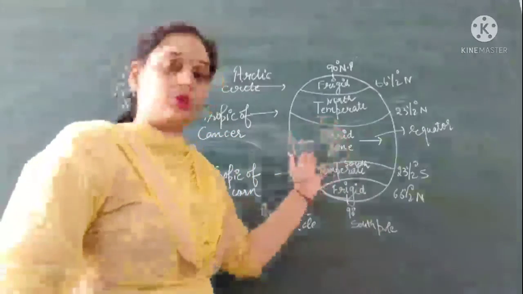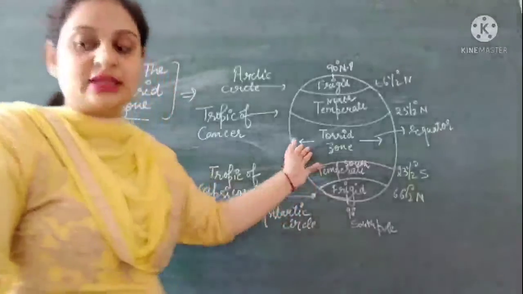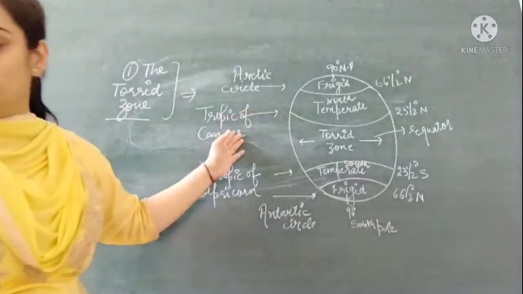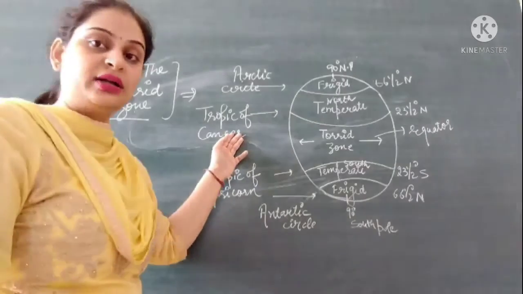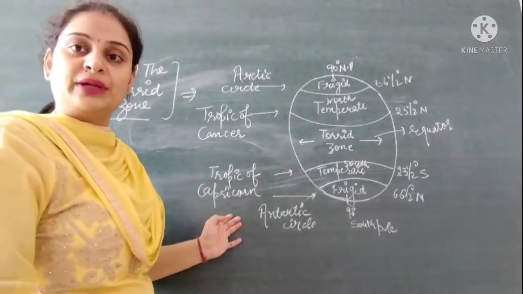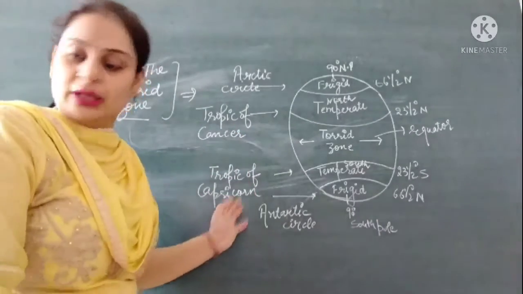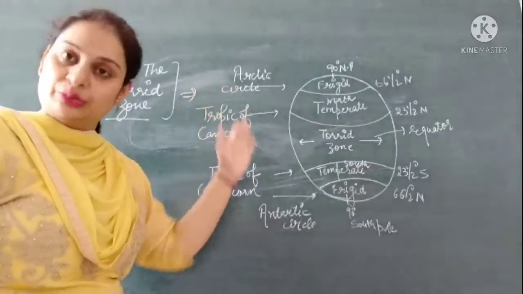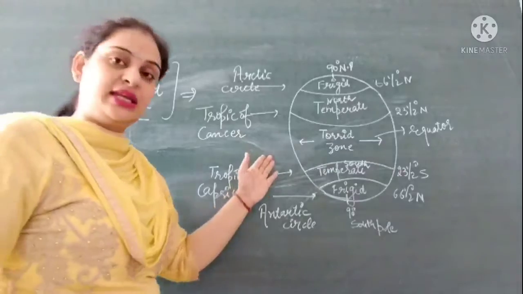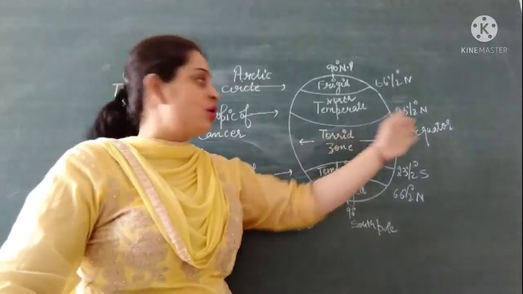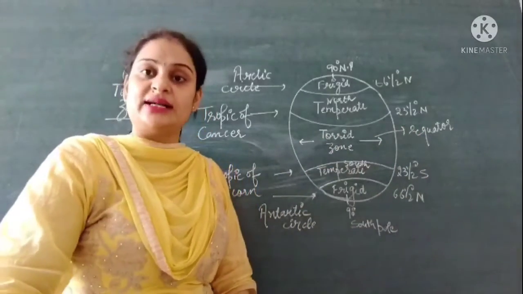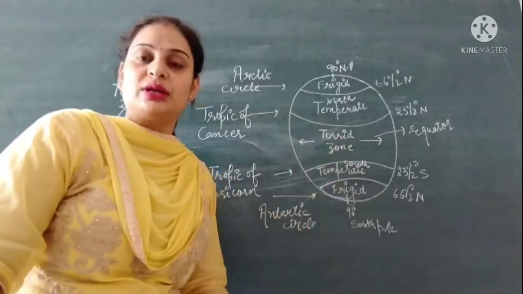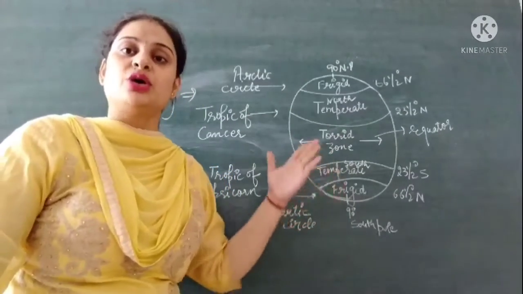So the torrid zone lies between the Tropic of Cancer in the north and the Tropic of Capricorn in the south. The climate here is very hot and humid throughout the year. The places on the equator receive direct sun rays, and that's why the climate of the torrid zone is very hot.